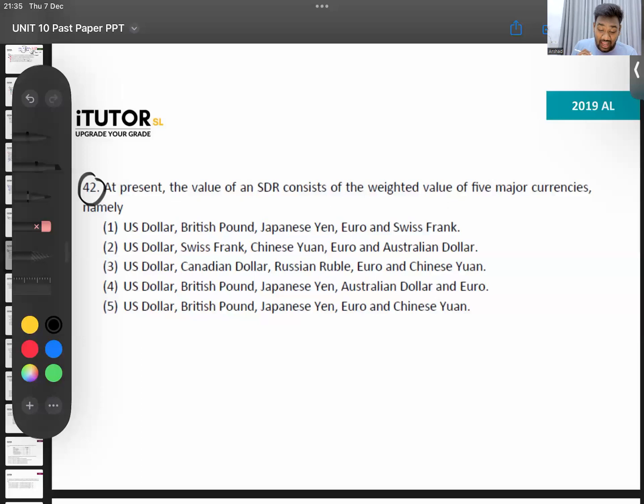What about this level? 42. At present, the value of an SDR. What is this SDR? SDR is special drawing rights. It's not really like a currency, but it's like a measure of value that countries like the IMF use.